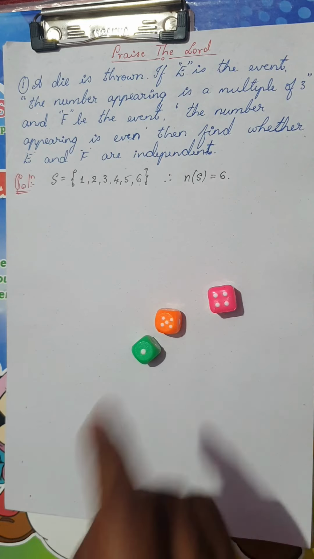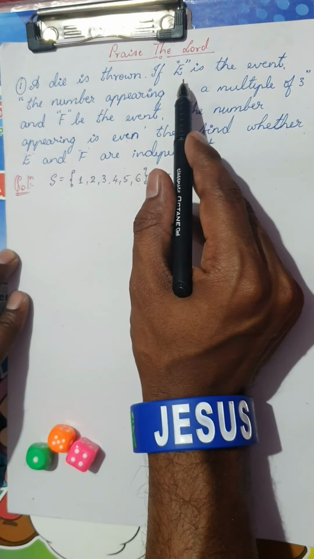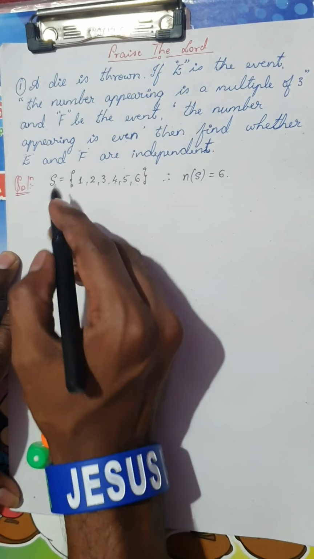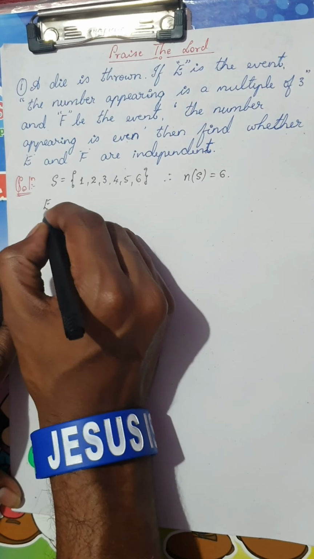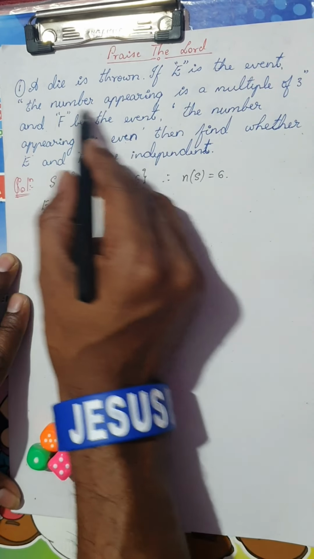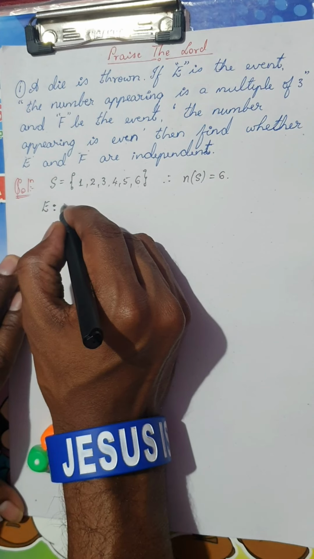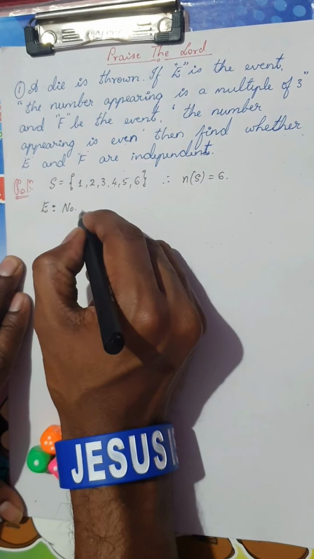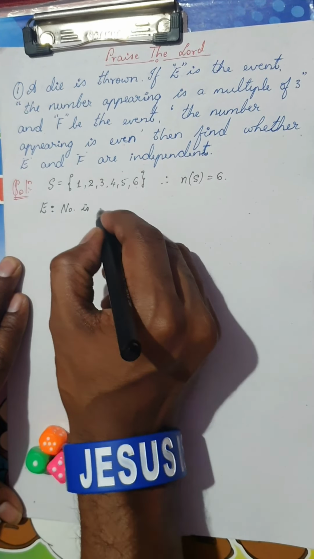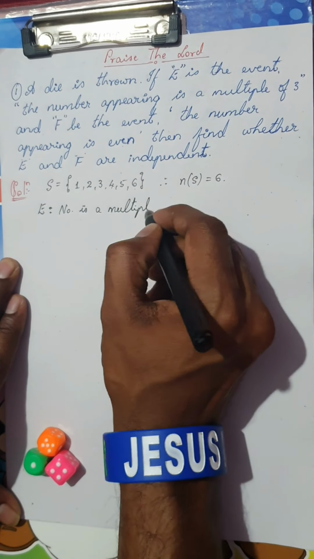Now my next part of the question is, look here, I have to frame the events E and F. Now what is the event E? Please be careful. E is the event, the number appearing is a multiple of 3. So let me write the event E as number is a multiple of 3.